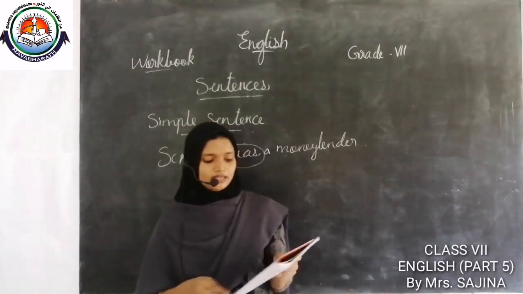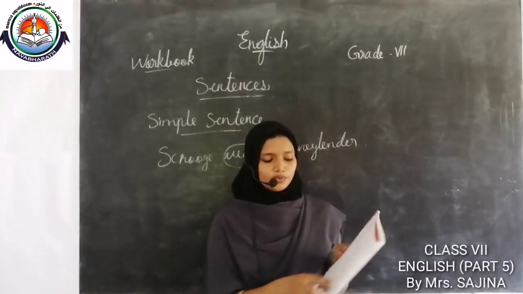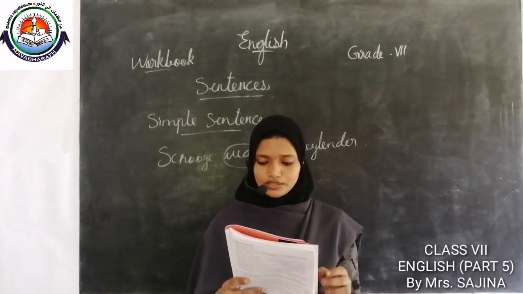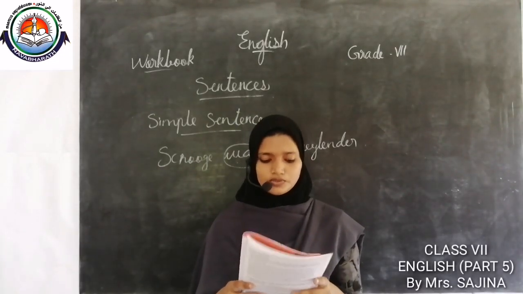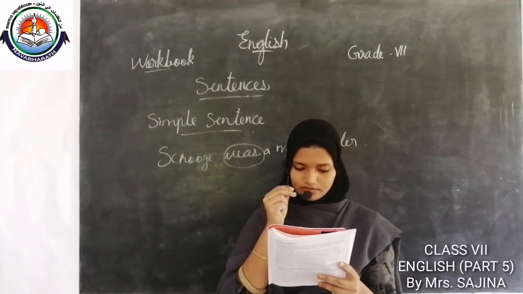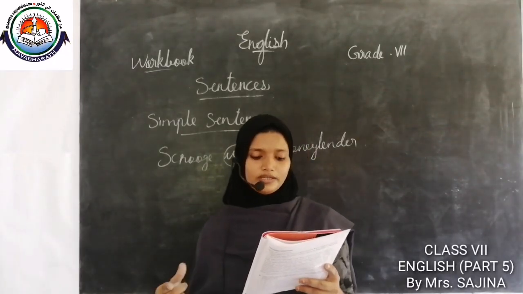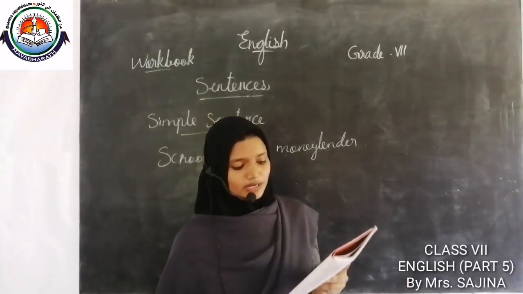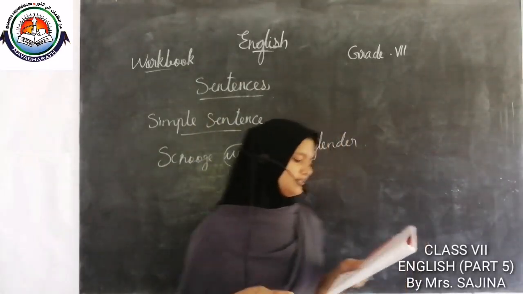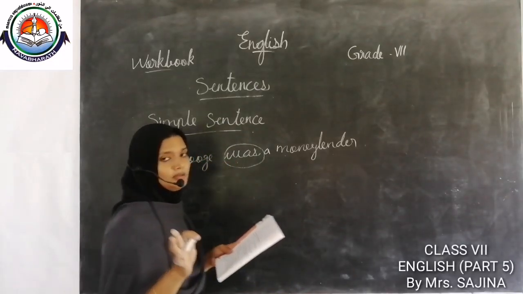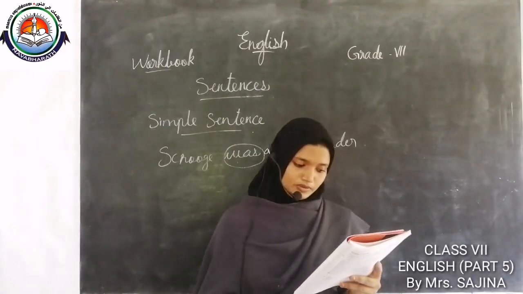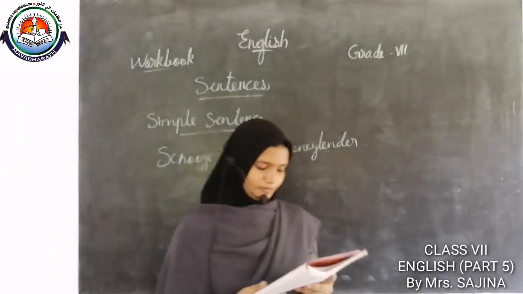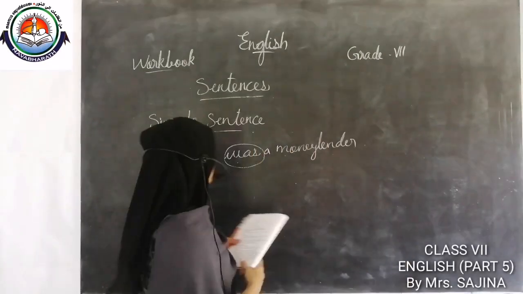In your workbook you can see the sentence. Bachpan Bachao Andolan has liberated 82,000 child laborers to date. Here, which is the finite verb? Has liberated. Do you see? Has liberated in your textbook. That is the finite verb. So, in a simple sentence we can see only one finite verb. Then, compound sentence.